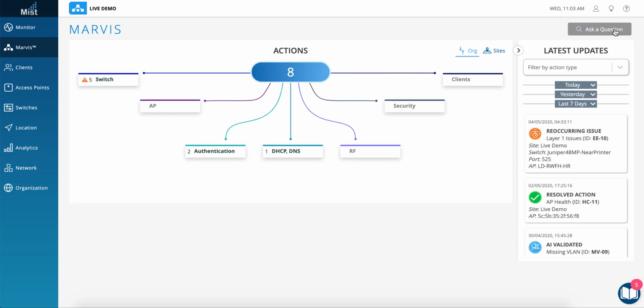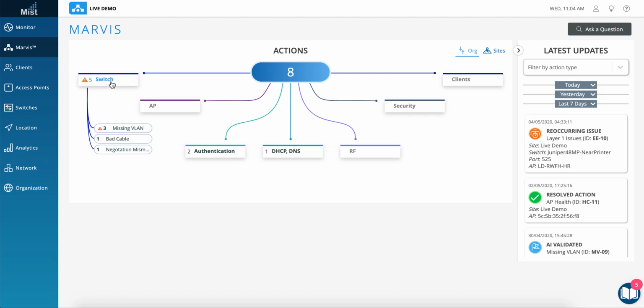And we have taken this AI capability to the next level, which is what this Marvis Actions is all about. So Marvis Actions does not wait for the users to enter a command like troubleshoot the client or troubleshoot this particular network. It proactively hunts the problem in the network and it shows up what actions need to be taken in order to rectify. And this runs across multiple elements of the network.